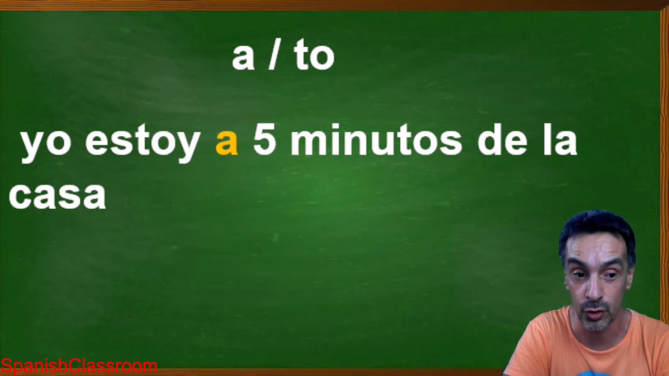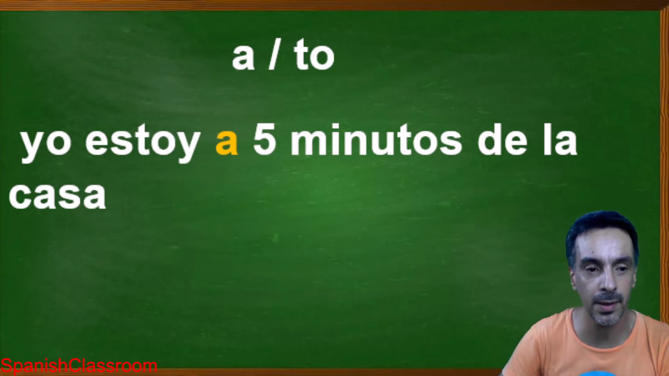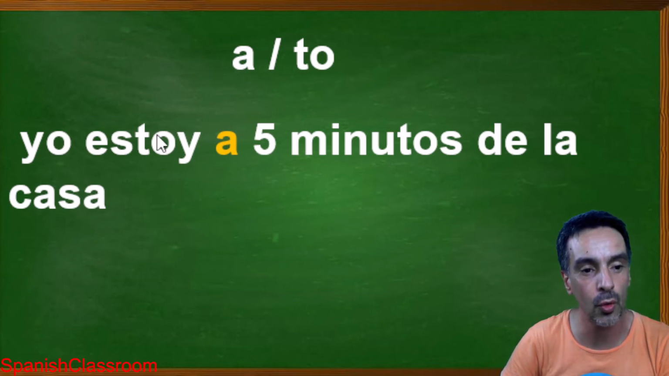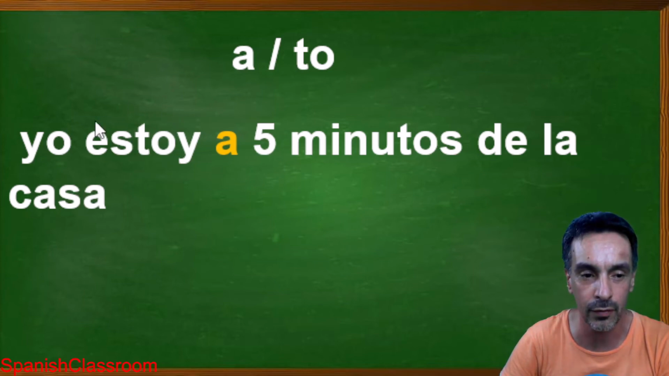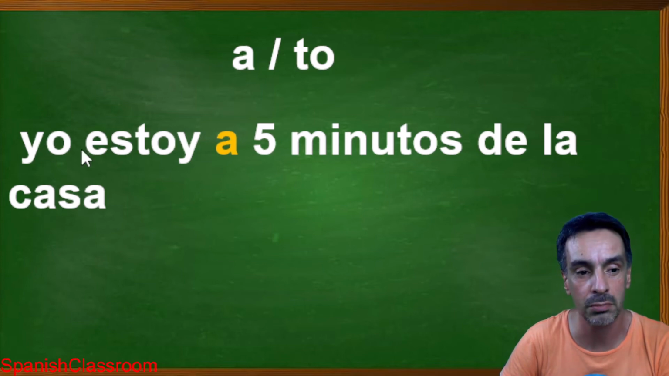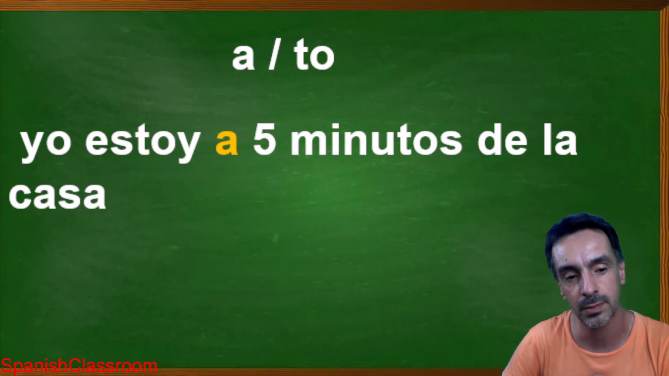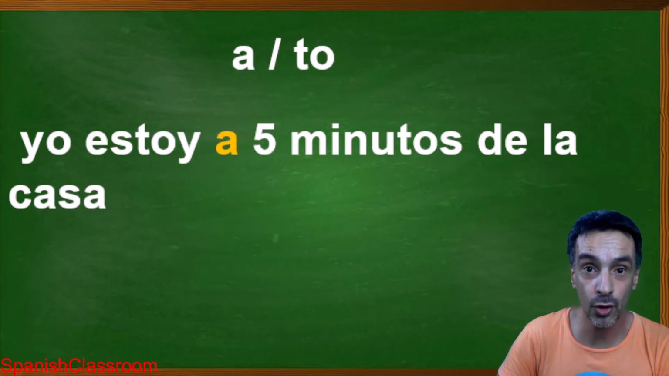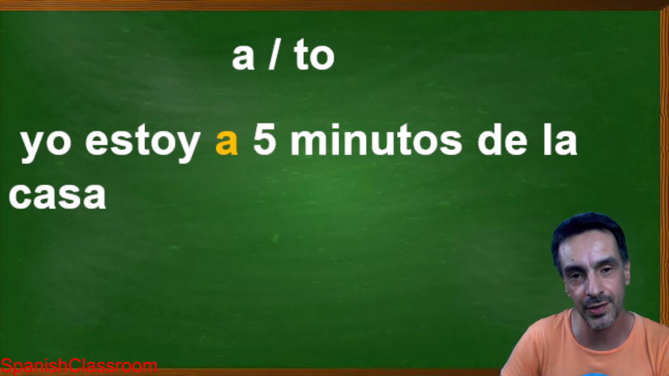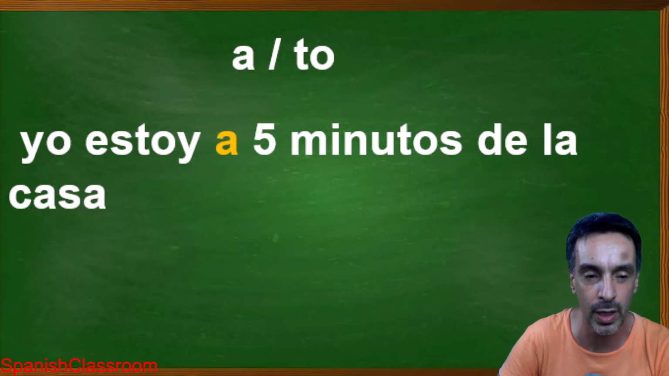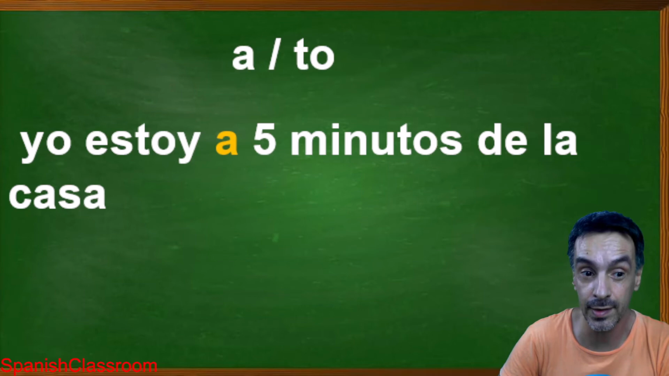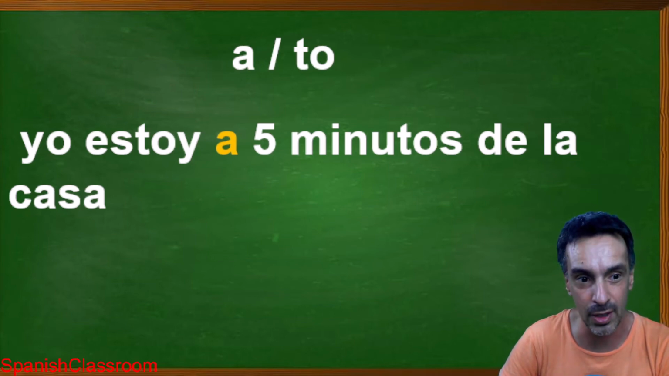Or yo estoy. As I told you earlier, yo estoy is the way to know that you're conjugating the verb to be, ser or estar. But you can skip the yo and just say, estoy a 5 minutos de la casa. Right? Or, estoy a 5 minutos del restaurante. I am 5 minutes away from the house, or from the restaurant, or from the place that you're supposed to reach and someone is waiting for you. Hopefully only 5 minutes.